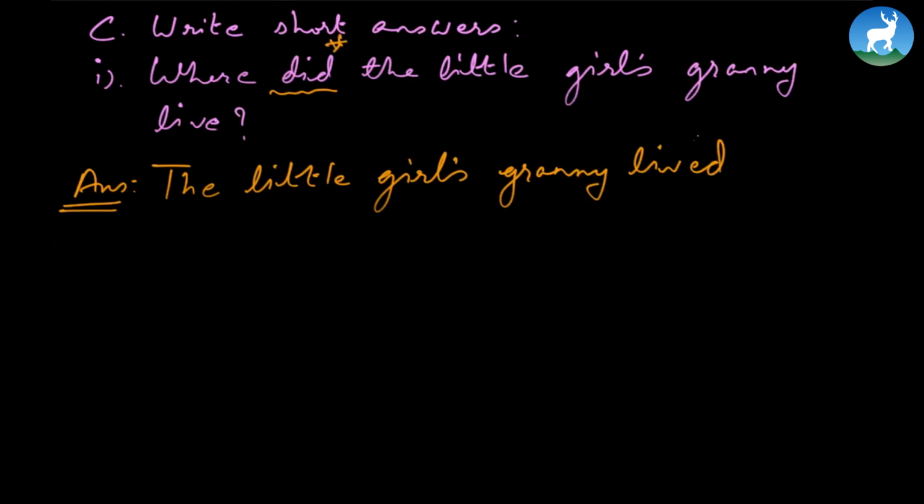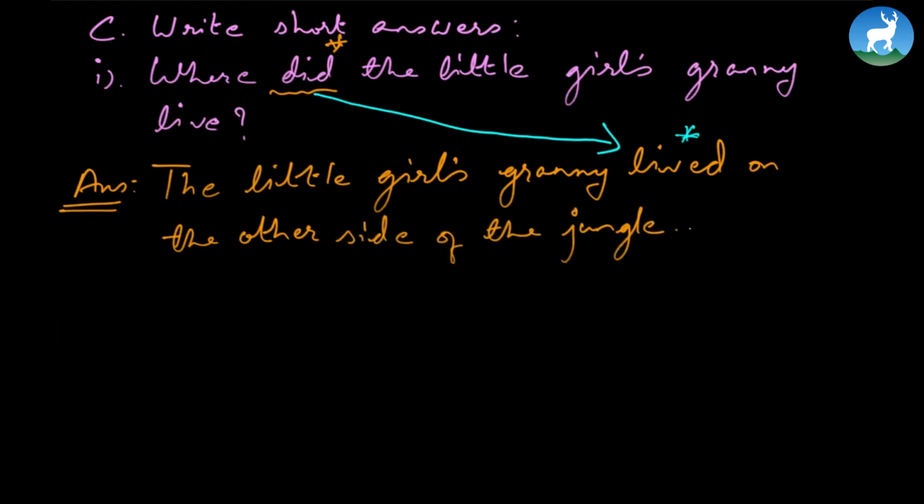So live changes to its past form, lived, because the question is asked in simple past. That is the relation. The little girl's granny lived on the other side of the jungle. As simple as this. In a similar manner, I'm sure you can do the rest of the questions, and you do this as your homework.